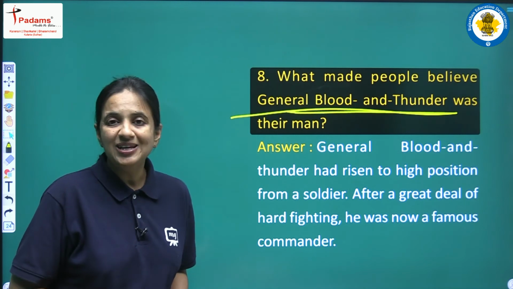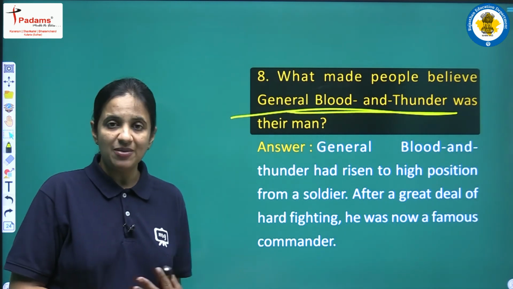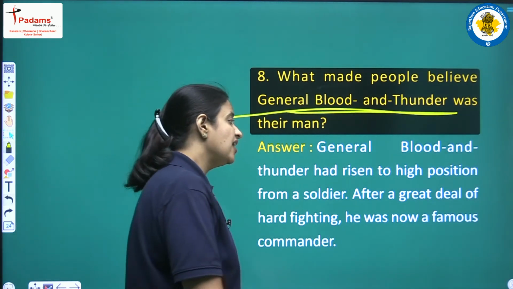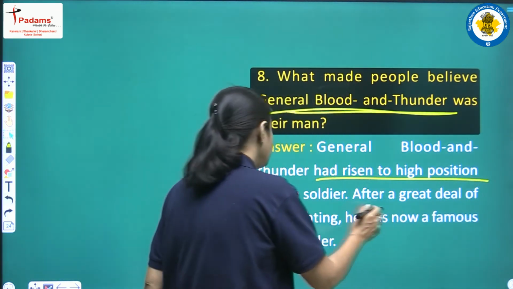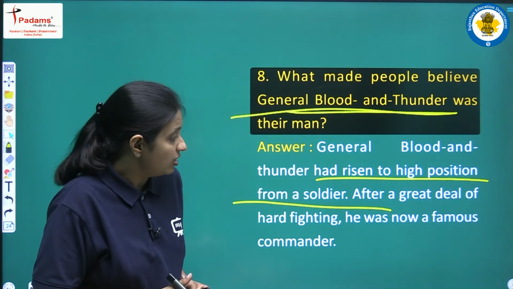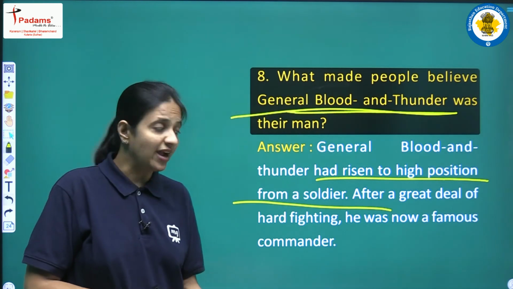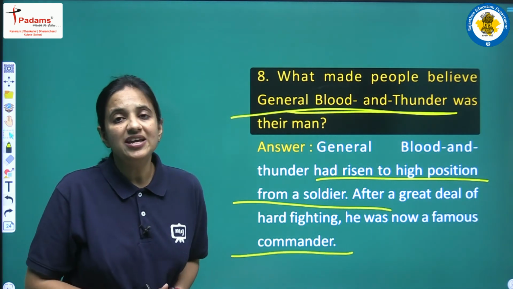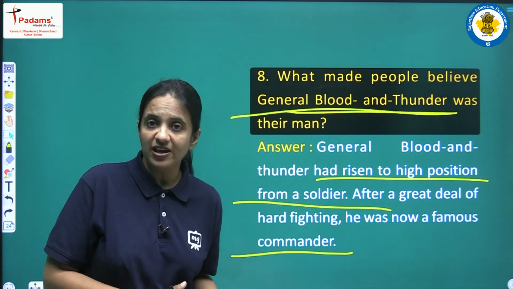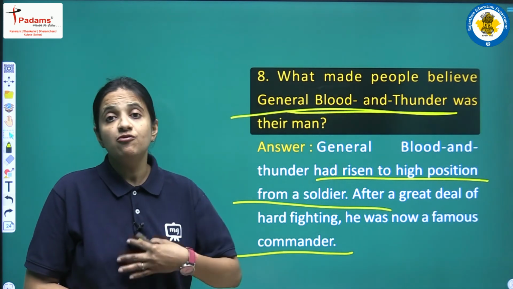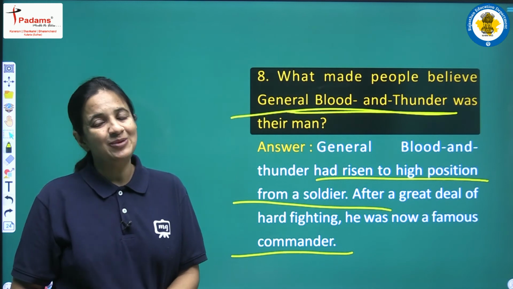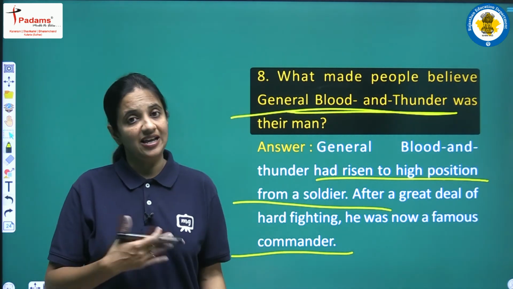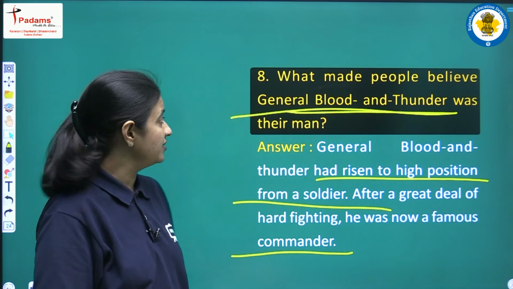So why did all the people believe him to be the man of prophecy? Because he had risen to high position from a soldier, and he had fought so many hard fights, and now he was one of the famous commanders. Now he earned a lot of name and fame, and yes, he was very brave, he was very famous. So this time all the people believed that he is their man, he is the man of prophecy.